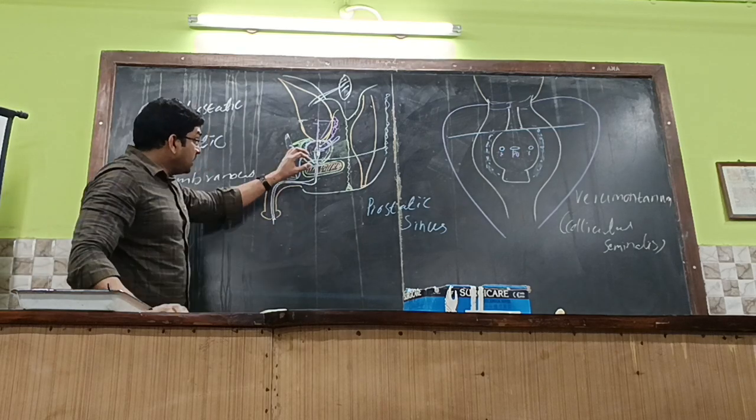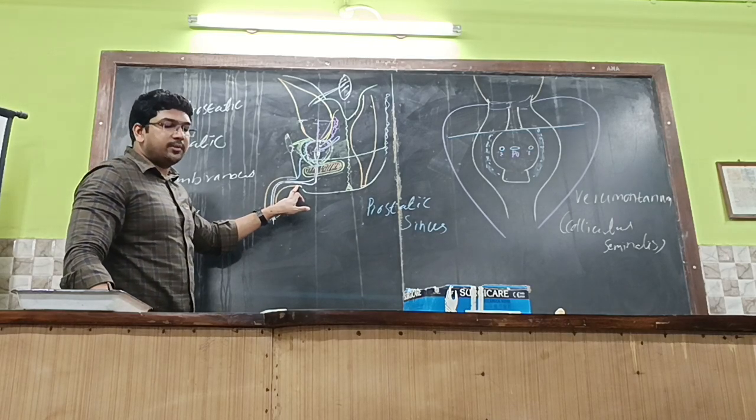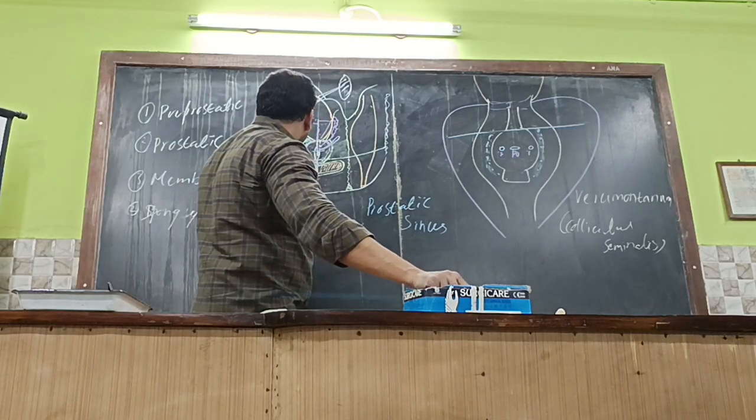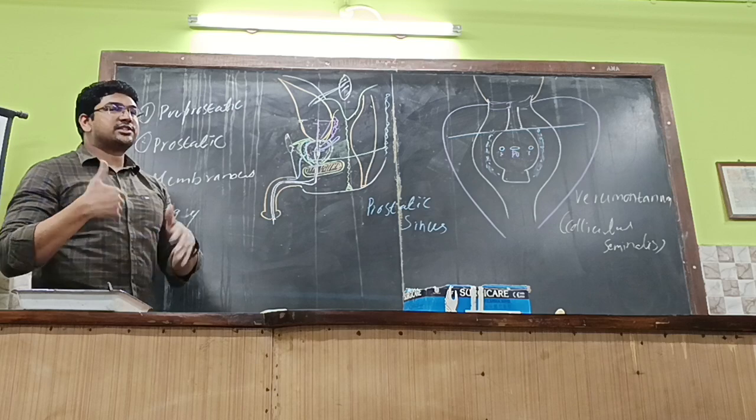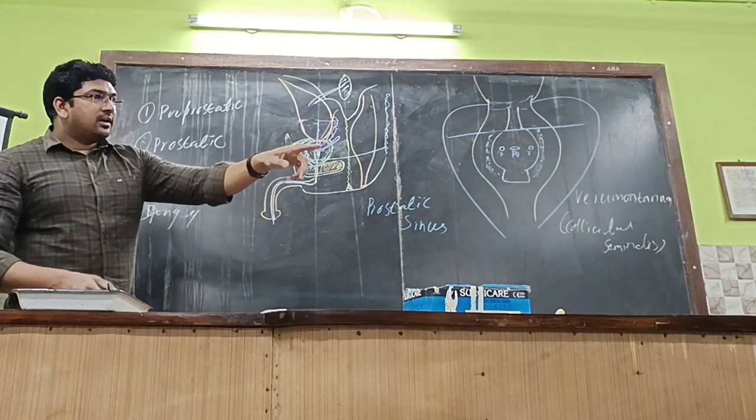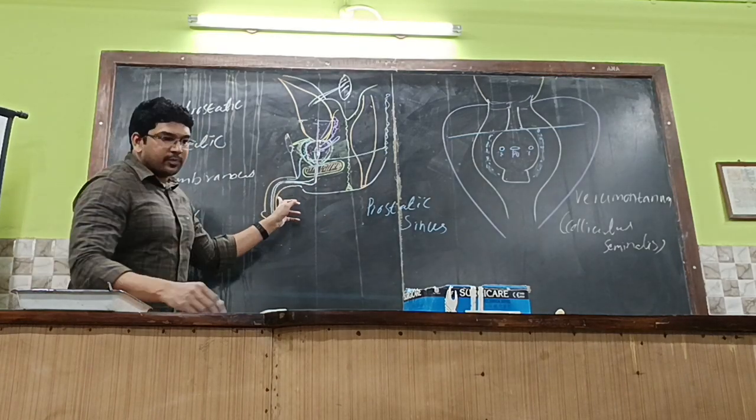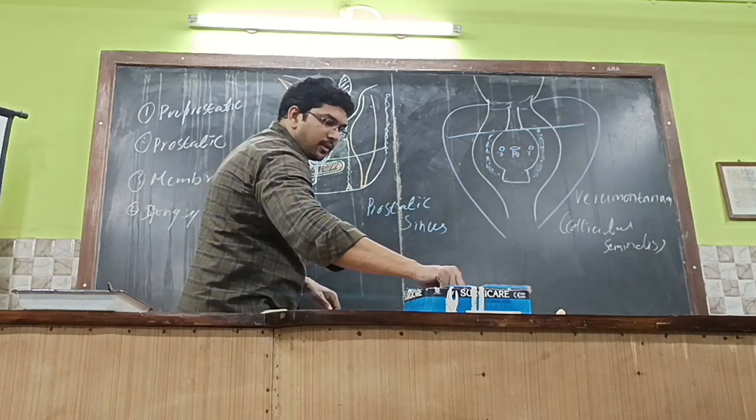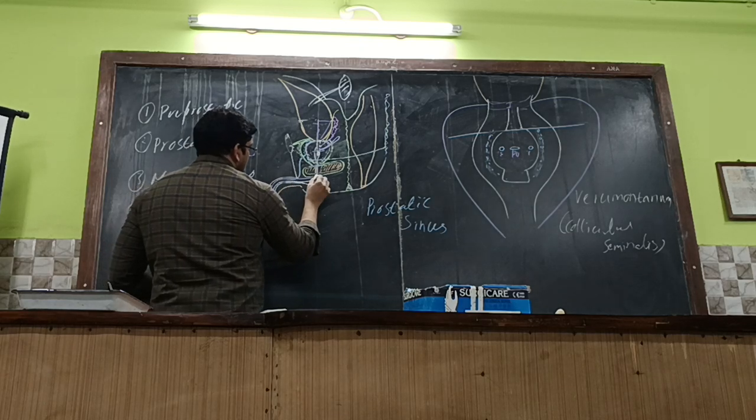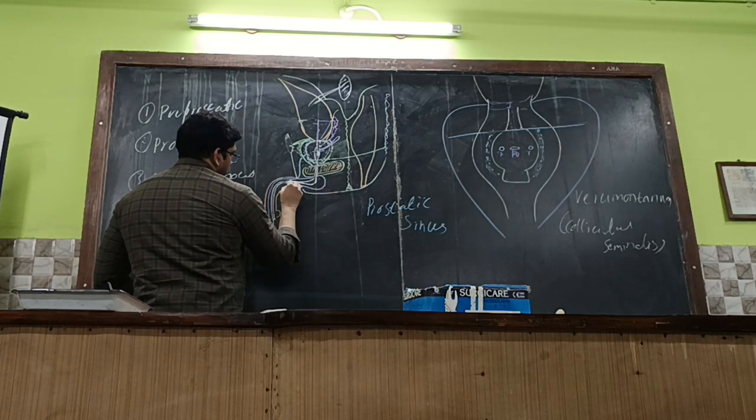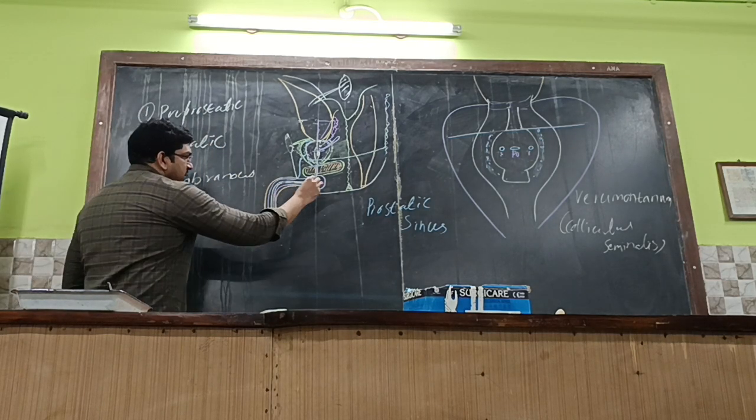Then it will be entering into the bulb of the penis. The bulb of the penis is a part of what? Root of the penis is okay, but actually it forms what? Corpus spongiosum, exactly. So the corpus spongiosum, see properly over here everybody. Look at this purplish area over here. This purplish area is the